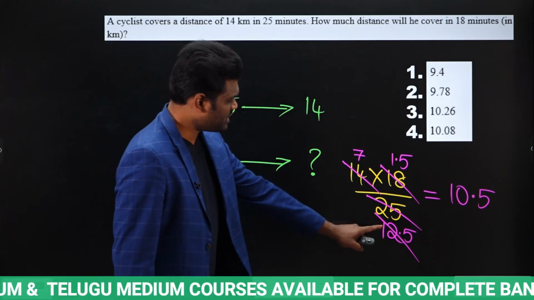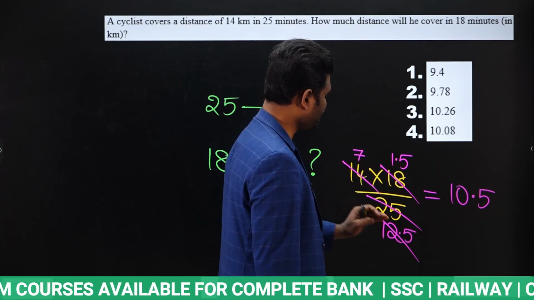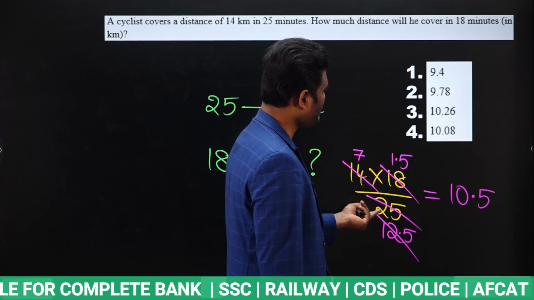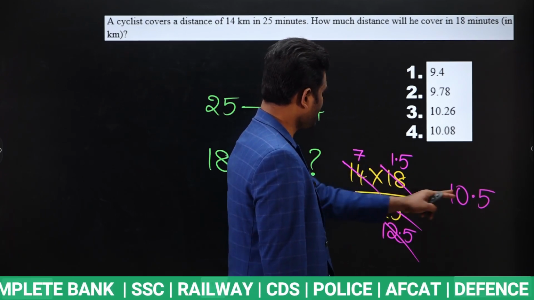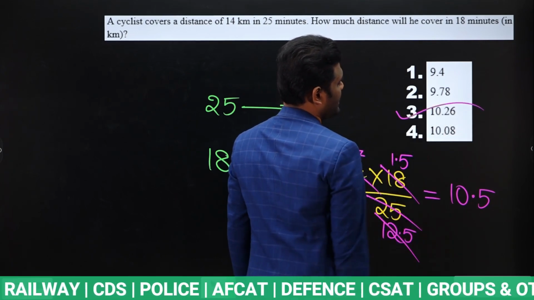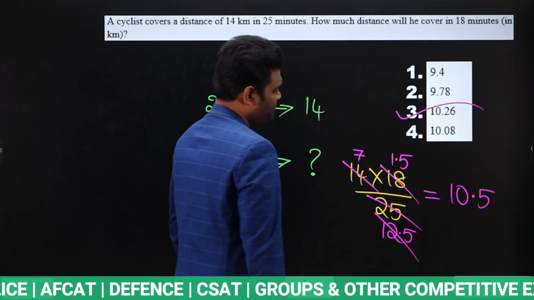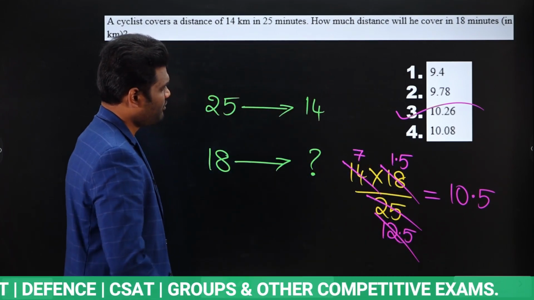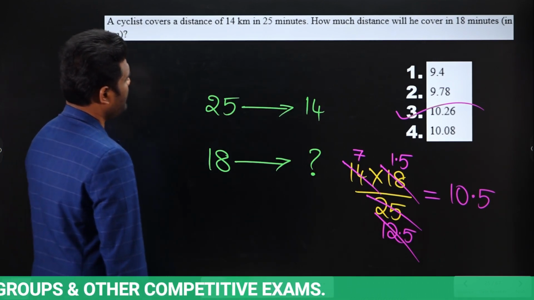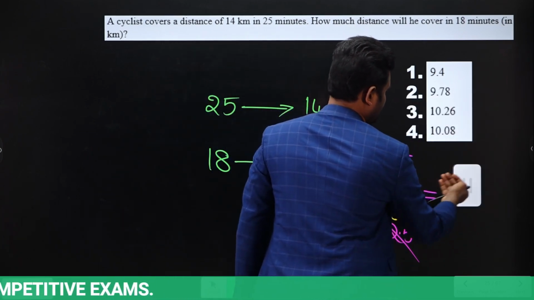But actually if you observe here, if this is 12, then this will be 1.5. But this is 12.5, so this will be less than 1.5. If it is less than 1.5, our answer should be less than this. So less than 10.5 means the answer should be 10.26. Okay. Or else, no, this is a wrong answer, 10.26.